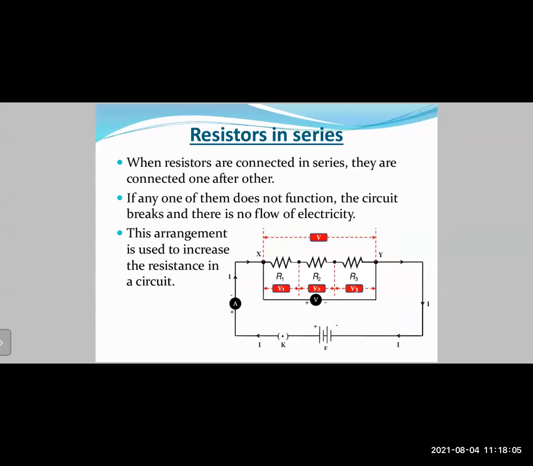Okay, then next point. If any one of them does not function, the circuit breaks and there is no flow of electricity. That means what? Let us assume that suppose the resistor R2 goes bad. मतलब समझो resistor R2 खराब हो गया. It is not working. उसका circuit समझो break हो गया. Right? So what will happen here? There is no other way for the current to reach resistor R3. So in this case, what will happen? The circuit will break and the electricity flow will stop.